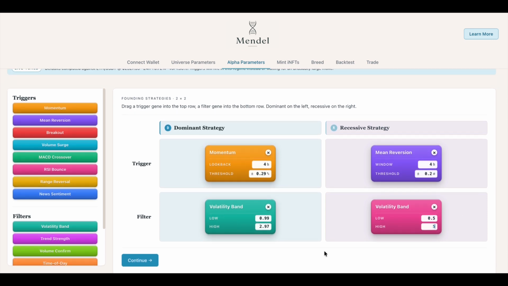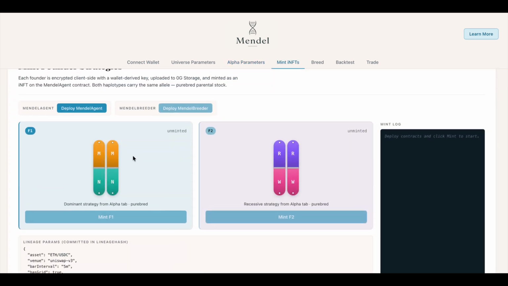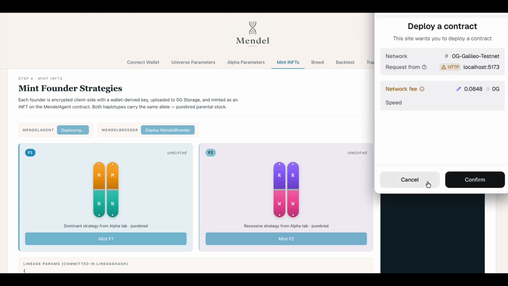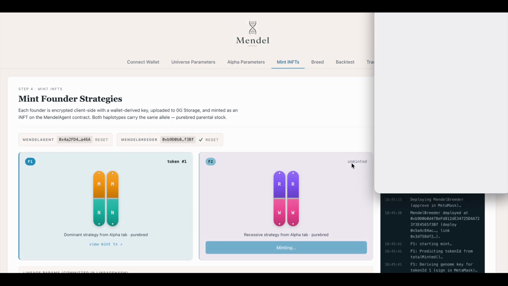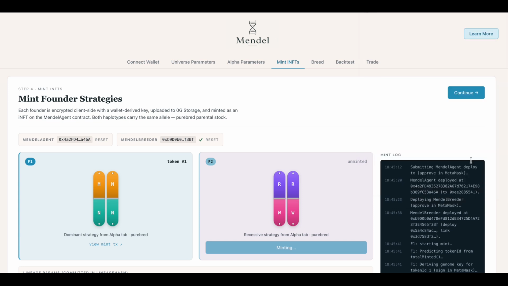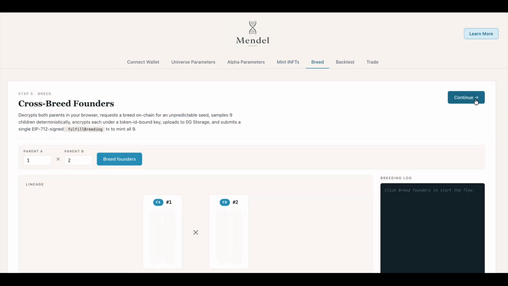proprietary AI execution, etc. Okay, so I'm going to mint these contracts: Mendel agent, Mendel breeder, and the first generation. Okay, done minting our founder INFTs. The strategy is encrypted and stored on 0G.